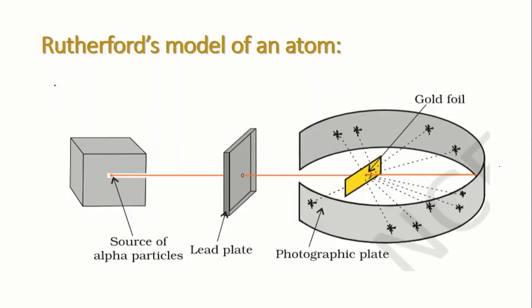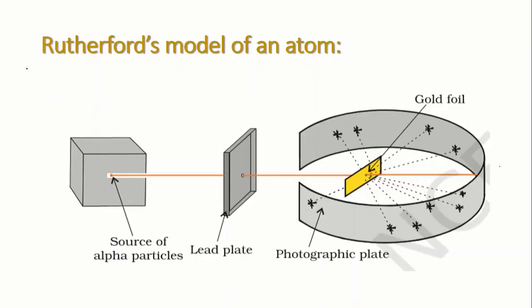Now we will study Rutherford's model of an atom. According to Thomson's model, atoms are electrically neutral, but the results of experiments carried out by other scientists could not be explained by J.J. Thomson's model and led to the discovery of another model of atom. Okay, so now we will study Rutherford's model. Ernest Rutherford was interested in knowing the arrangement of electrons inside an atom, and for this he designed an experiment.